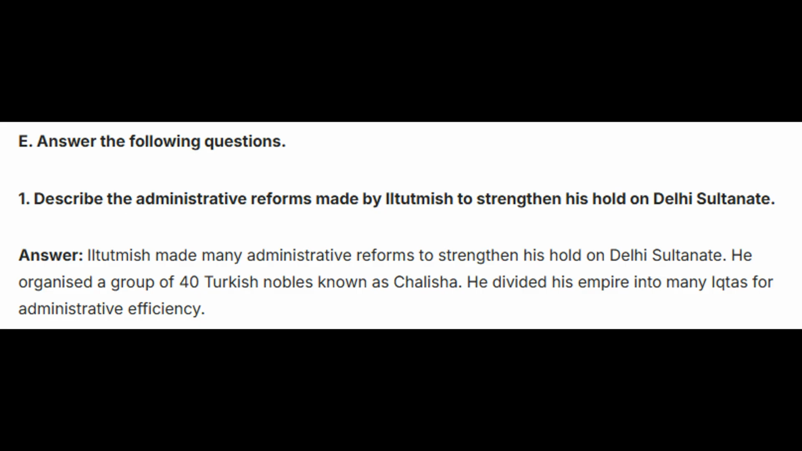E. Answer the following questions. First, describe the administrative reforms made by Iltutmish to strengthen his hold on Delhi Sultanate. Answer: Iltutmish made many administrative reforms to strengthen his hold on Delhi Sultanate. He organized a group of 40 Turkish nobles known as Chalisa. He divided his empire into many iqtas for administrative efficiency.